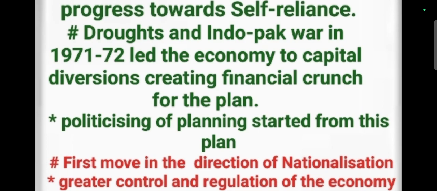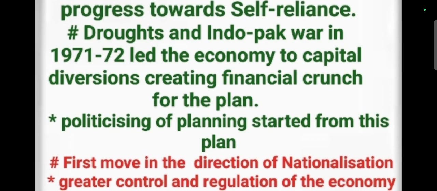The ideas of the fourth five-year plan that we discussed were very important and very clear-cut in meaning. But unfortunately, the droughts and the Indo-Pakistan war, which happened in 1971 to 1972, led the economy to make capital diversions from financial development towards a financial crunch for the plan.